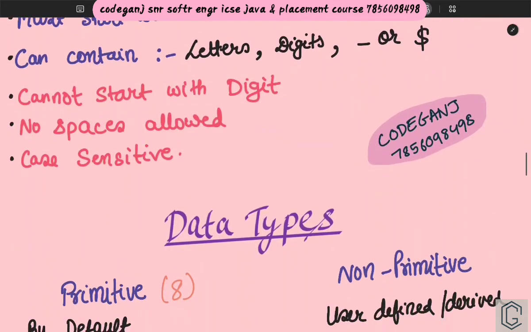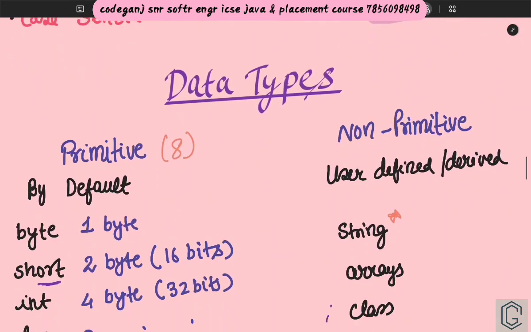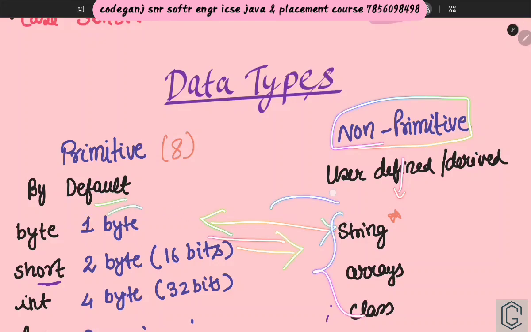Now let me go to data types. There are primarily two kinds of data types: primitive data types and non-primitive data types. Primitive data types are already defined in Java, they are there by default. Non-primitive data types are user defined. We have derived these data types from existing data types, creating something new from them.